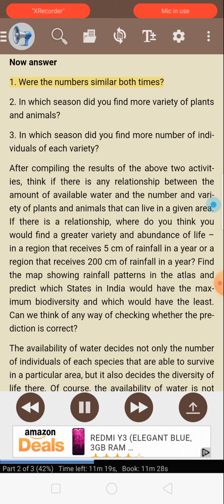Now answer. 1. Were the numbers similar both times? 2. In which season did you find more variety of plants and animals? 3. In which season did you find more number of individuals of each variety? After compiling the results of the above 2 activities, think if there is any relationship between the amount of available water and the number and variety of plants and animals that can live in a given area.